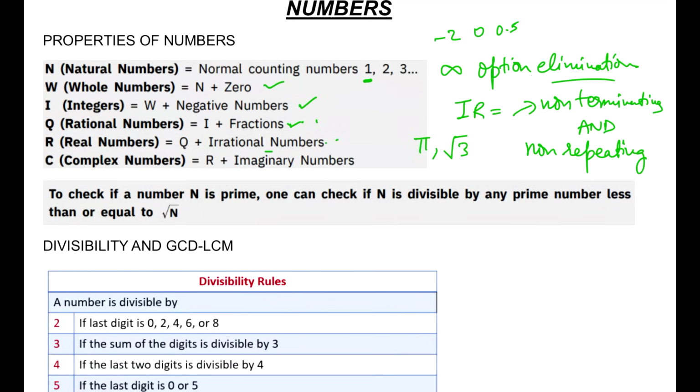Now when we include the imaginary numbers, which have an iota in them, that is, the square root of negative numbers, plus the real numbers, they will be called complex numbers altogether.